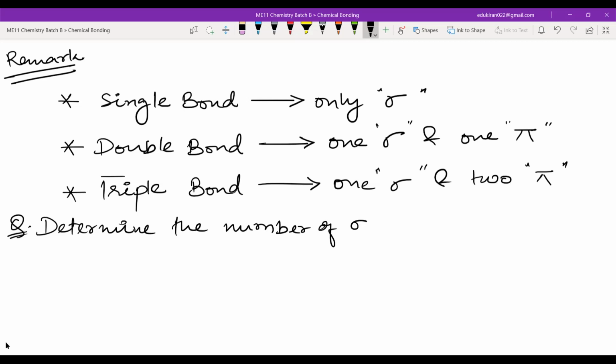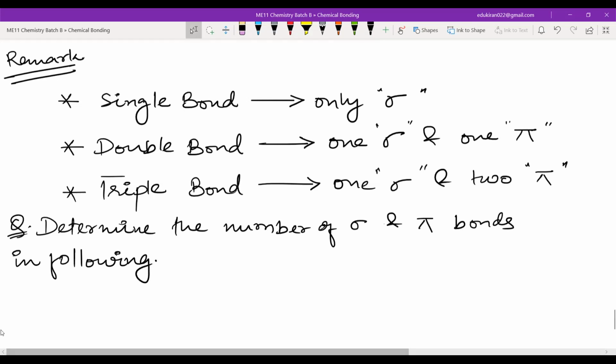Determine the number of sigma and pi bonds in the following.